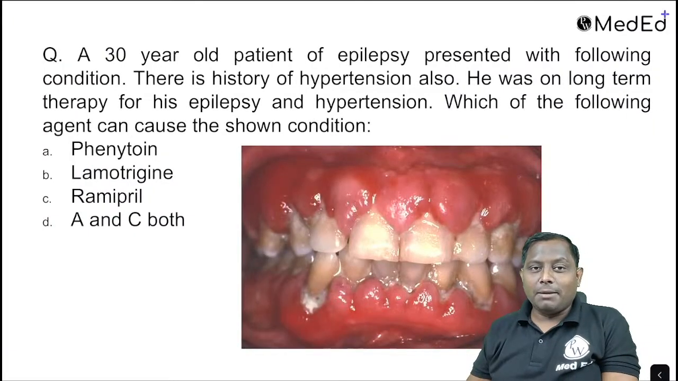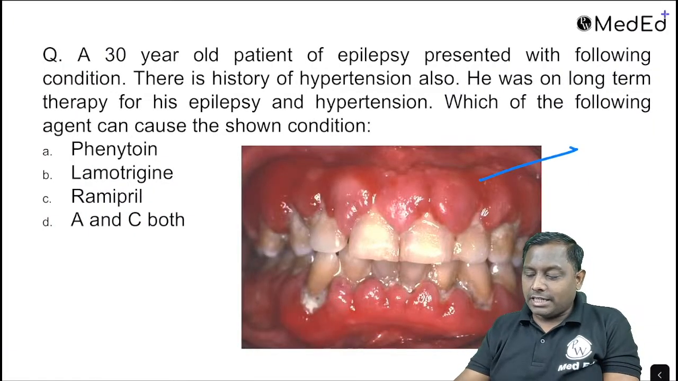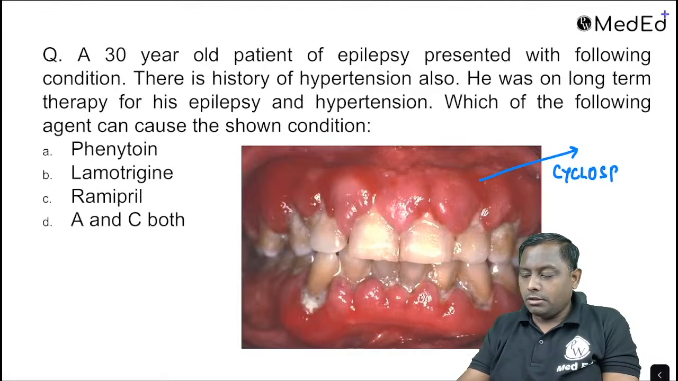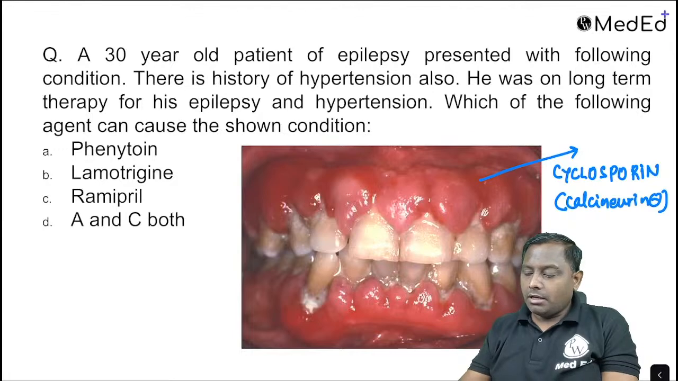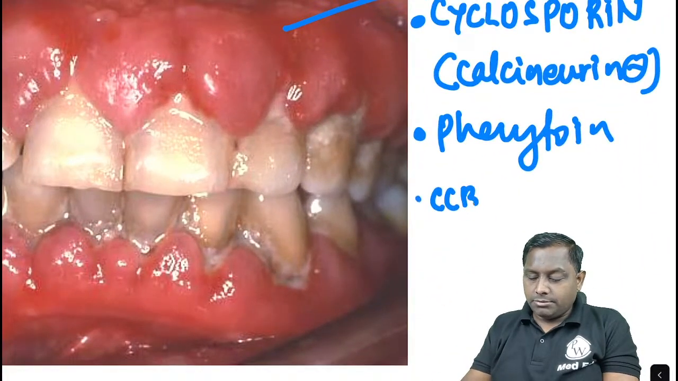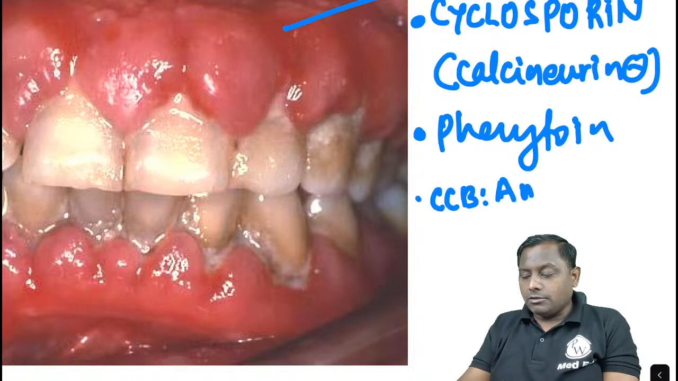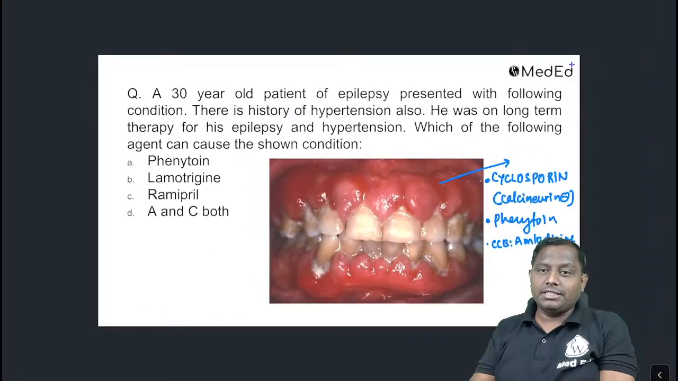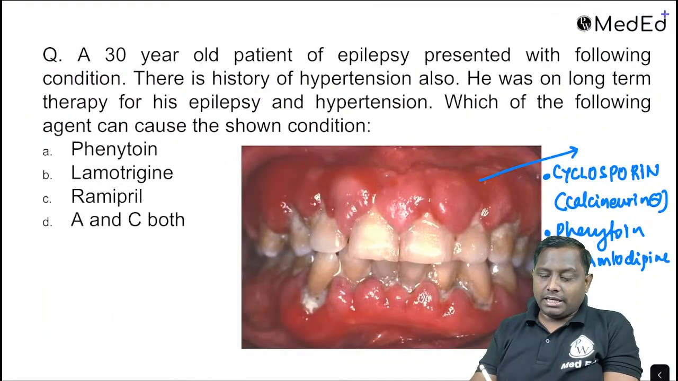ये वाला क्वेश्चन, गम हाइपरट्रॉफी. Gum hypertrophy is actually a condition that is associated with your cyclosporine. Do you guys know that cyclosporine is one of the calcineurin inhibitor? Then one of the anti-epileptic drug like your phenytoin. Then calcium channel blocker like amlodipine has also been reported to have some gum hypertrophy as a side effect. Gum hypertrophy इसके साथ भी reported है. Among the given choices, I can go ahead with the phenytoin.